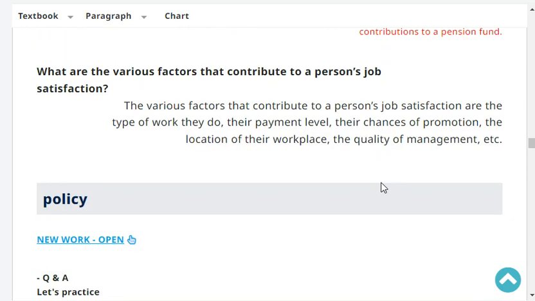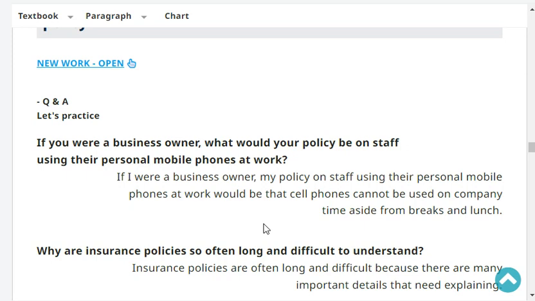What are the various factors that contribute to a person's job satisfaction? The various factors that contribute to a person's job satisfaction are the type of work they do, their payment level, the chances of promotion, the location of the workplace, the quality of management, etc. Very good.